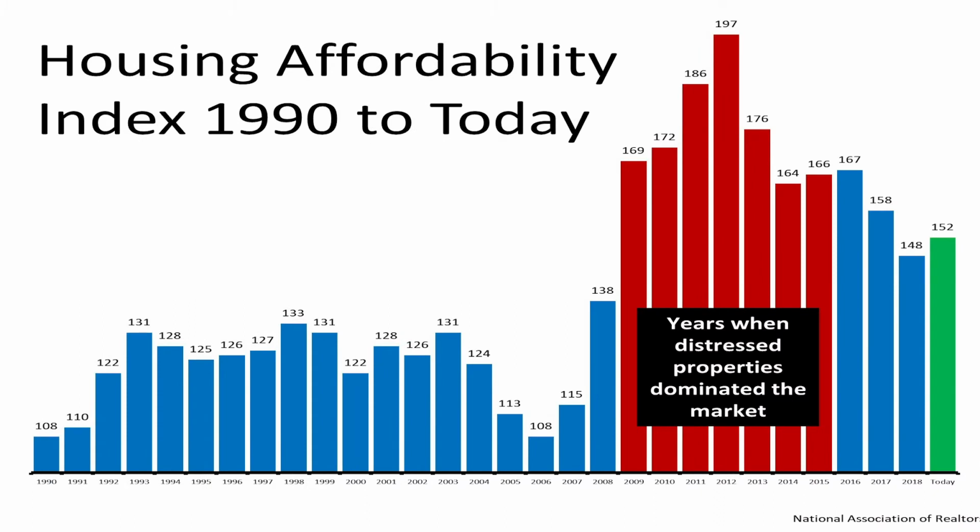Number two, we're going to jump into some slides from the experts and the economists. So the first slide I'd like to bring in is my favorite, the housing affordability index. Here on the slide you can see the affordability going all the way back to the 1990s, right? And the higher the number, the more affordable it is to own a property.